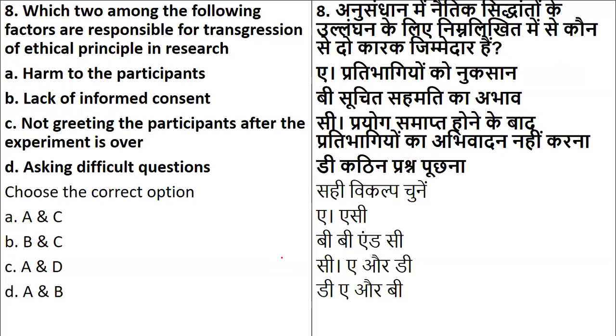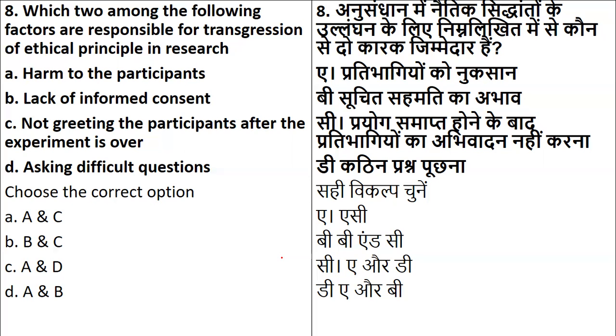What you have to do is just say which of the following is, okay? Which of the following? They have given you one thing very clearly, that it is talking about 2 factors, okay? So which of the 2 factors from the given below are responsible for transgression of ethical principle in research?